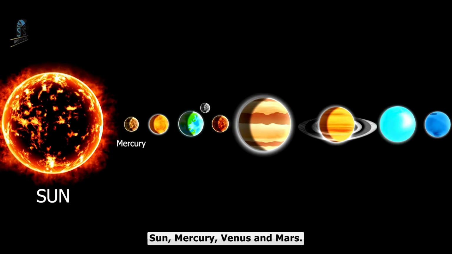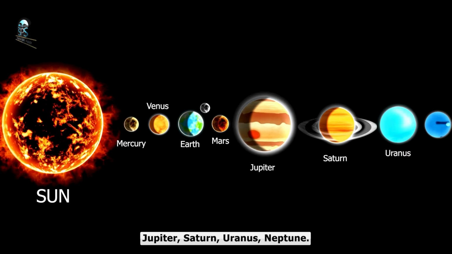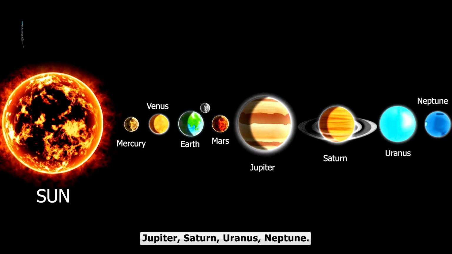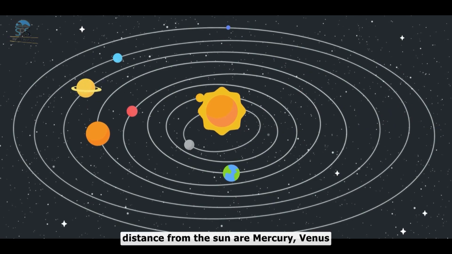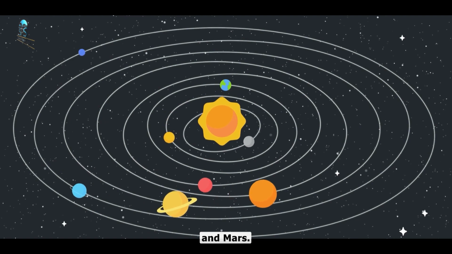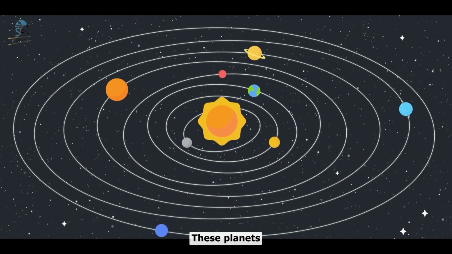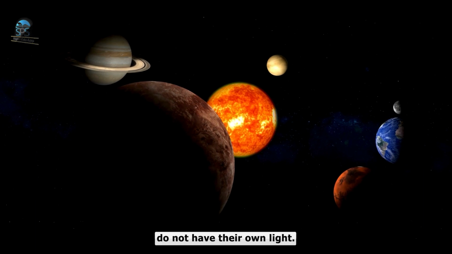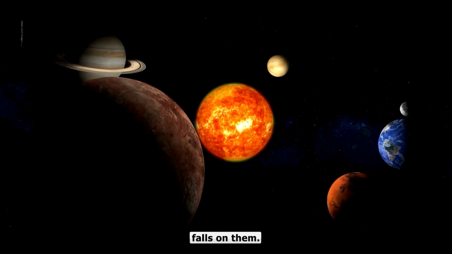Sun, Mercury, Venus, Earth, Mars, Jupiter, Saturn, Uranus, Neptune. The 8 planets according to the increasing distance from the Sun are Mercury, Venus, Earth, Mars, Jupiter, Saturn, Uranus and Neptune. These planets do not have their own light. They are visible because the light of the Sun falls on them.